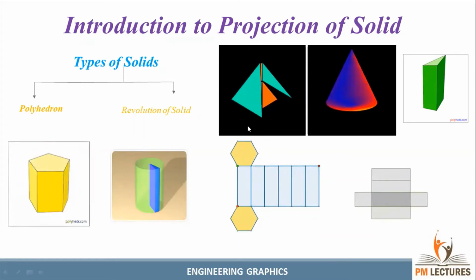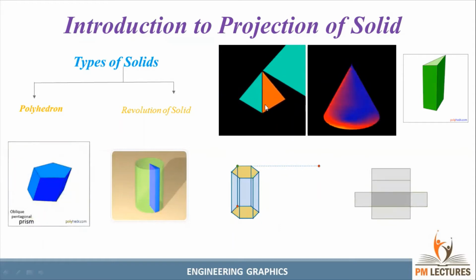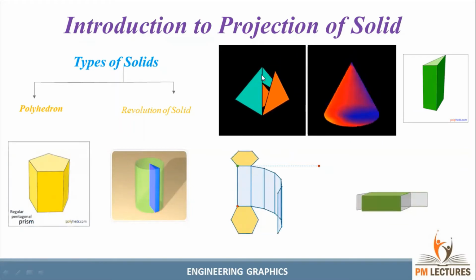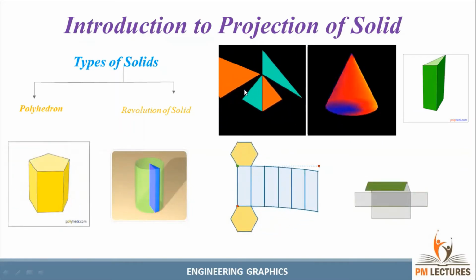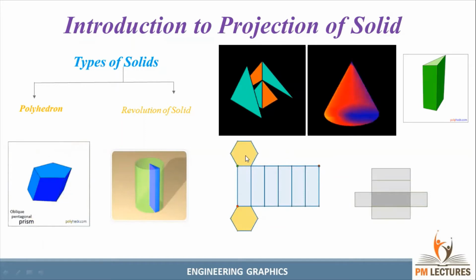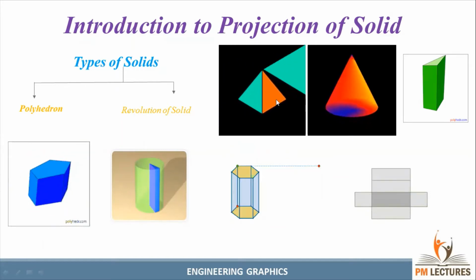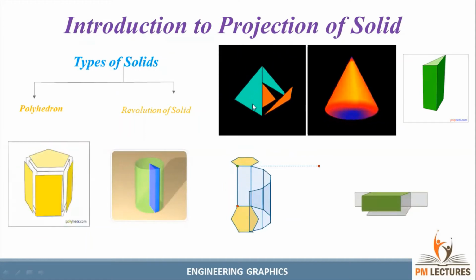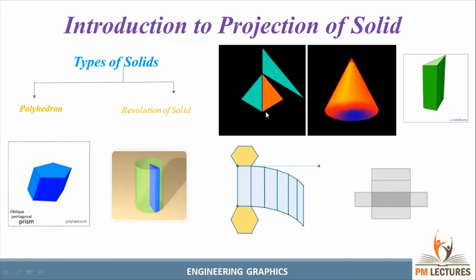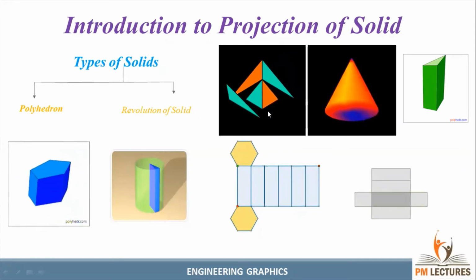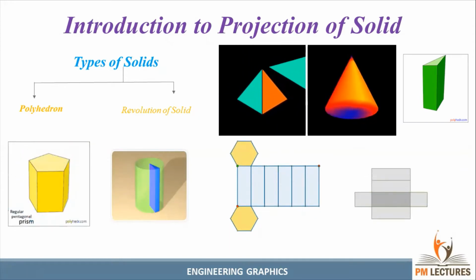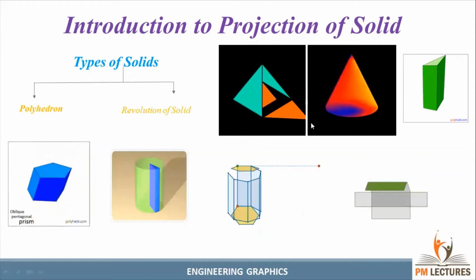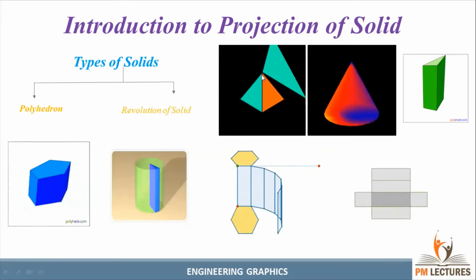So in the pyramid, the base has some polygon shape that will be connected to the axis point by triangle faces. See here, by the triangle faces. The rectangle face is used for the prism. The triangle face is used for the pyramid, guys. So in the pyramid, at the bottom we should have a base, and it is connected by triangular faces at a point. That point is called the apex.